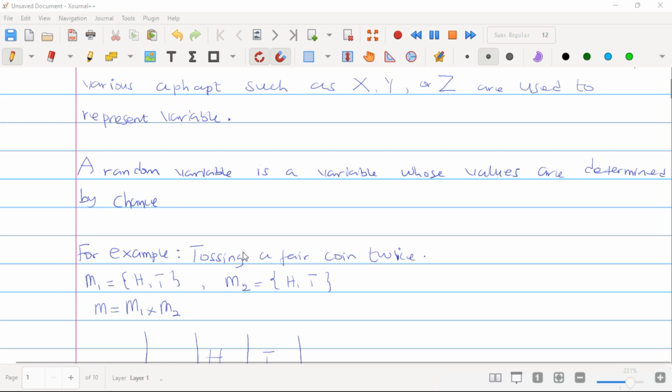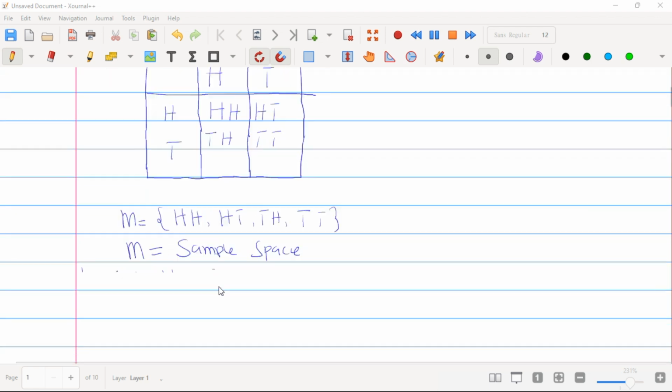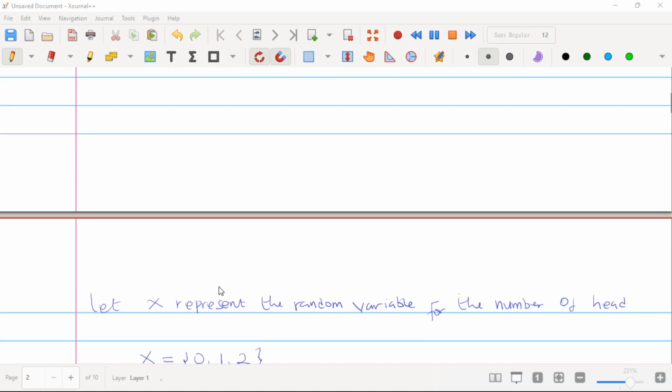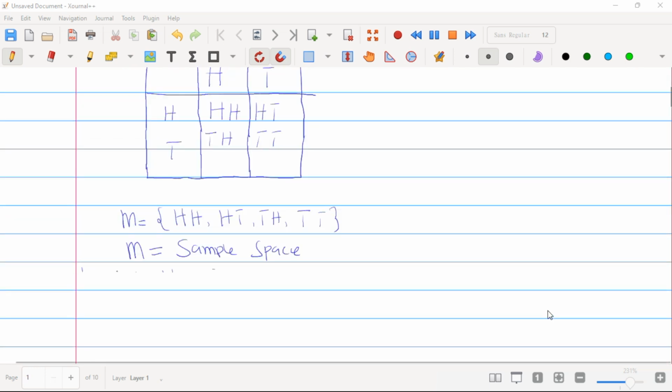For example, if we toss a fair coin twice, this will be our sample space: head-head, head-tail, tail-head, and tail-tail. At the end of the day, we will get a random variable under this. So let X represent the random variable for the number of heads. Here our character of interest is the number of heads.